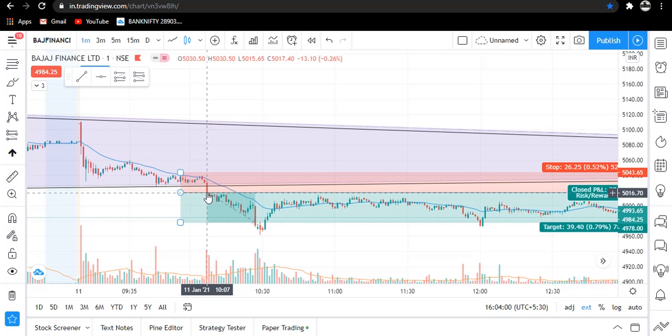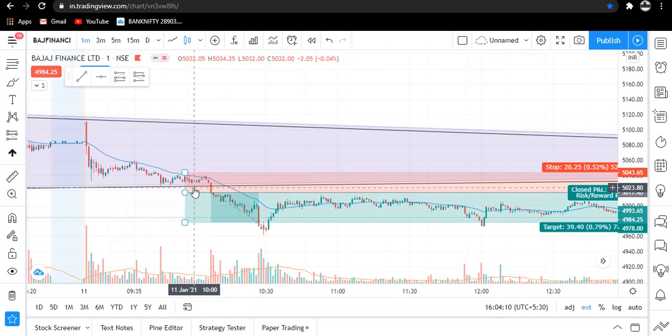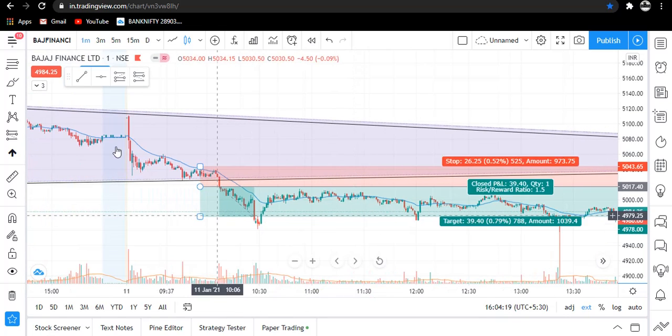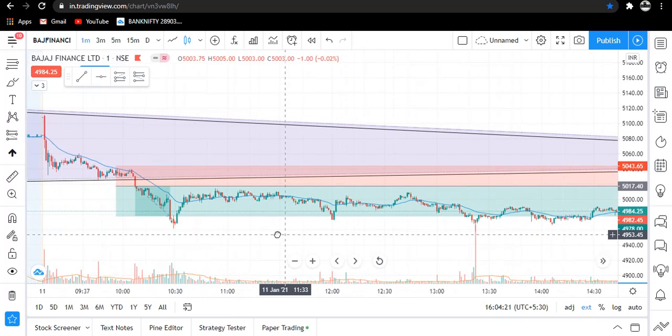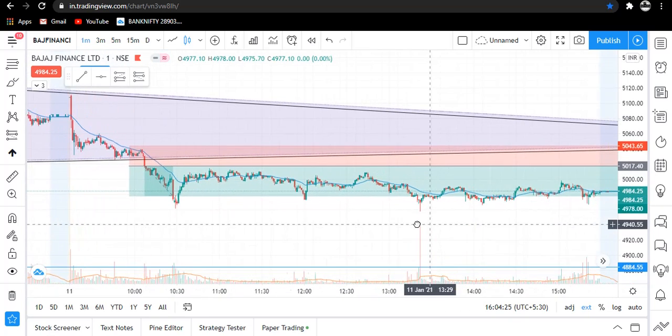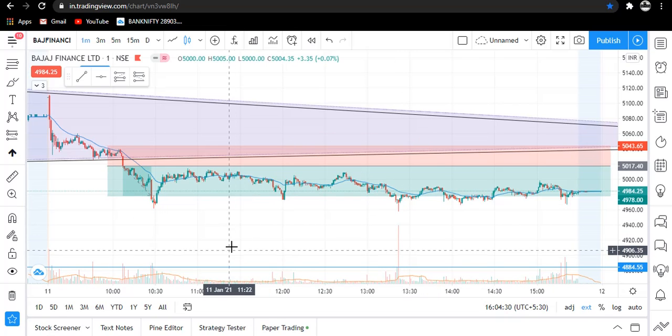Exactly, we entered over this candle when this large momentum came, and we entered here when the price gave a breakout of this trend line of the triangle, and I directly entered here with market price, and the rest you can see what happened. After this big momentum, the market showed some consolidation, but then also we booked some profit, that is of 1:1.5 risk reward. That is also good.